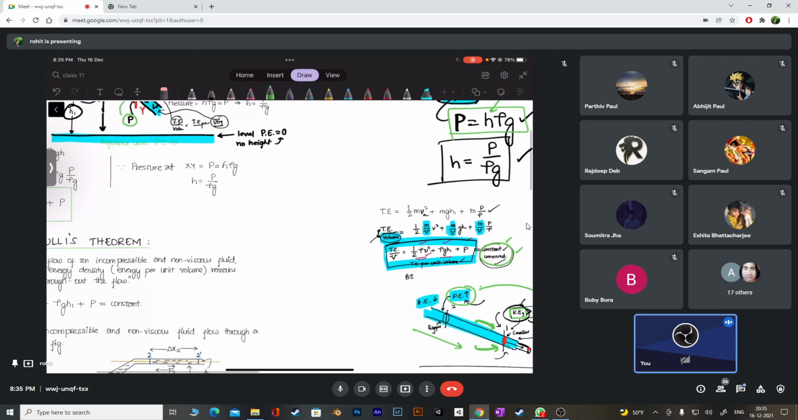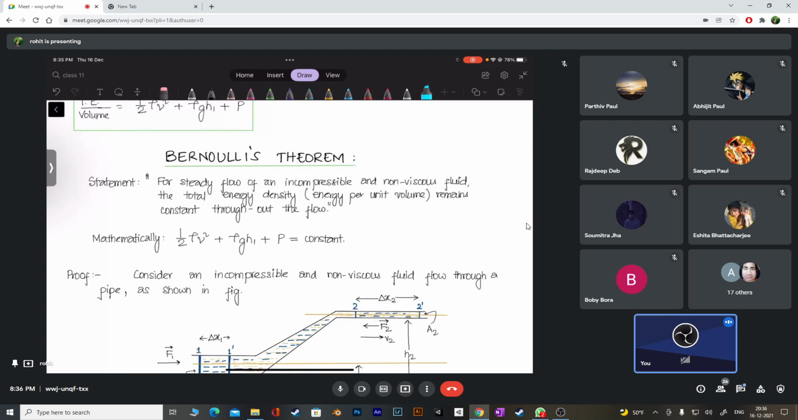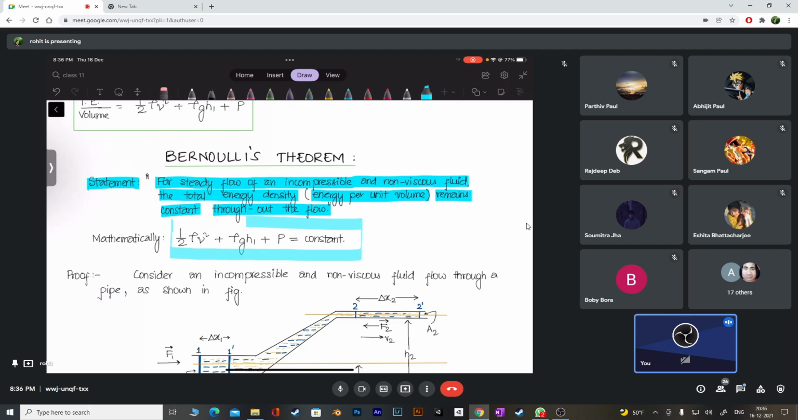The proof is here only, not difficult, very easy. This is the statement, you can read. The statement of Bernoulli's theorem is: for a steady flow of an incompressible and non-viscous fluid, the total energy density, that means energy per unit volume, is always going to remain constant throughout the flow of the liquid. Every time it's going to happen. This is not the formula for energy, this is the formula for energy density, and that is going to remain constant.